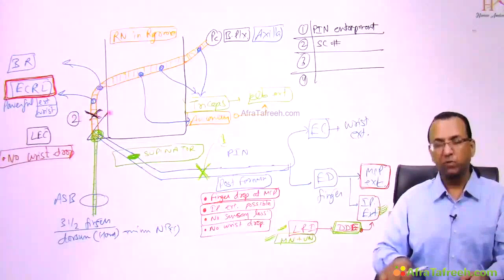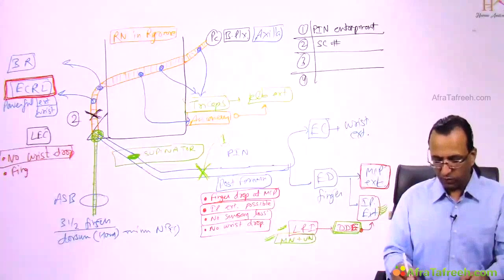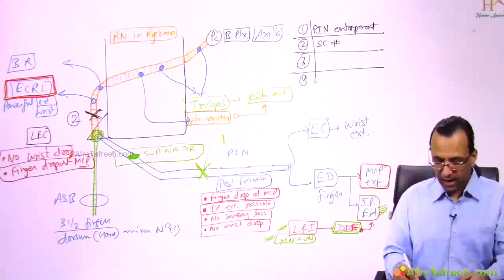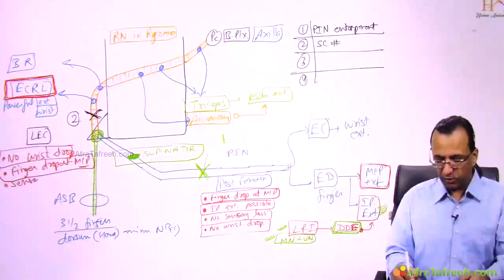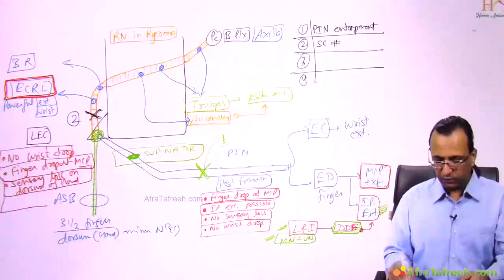Then what is there? What is there is finger drop. Where is the finger drop? Of course, finger drop at the MCP joint, not the IP joint. Only the MCP joint, and there will be sensory loss. Where is the sensory loss? On the dorsum of the hand. So sensory loss on the dorsum of the hand, yes, and there will be weakness of supination. Why is there weak supination?